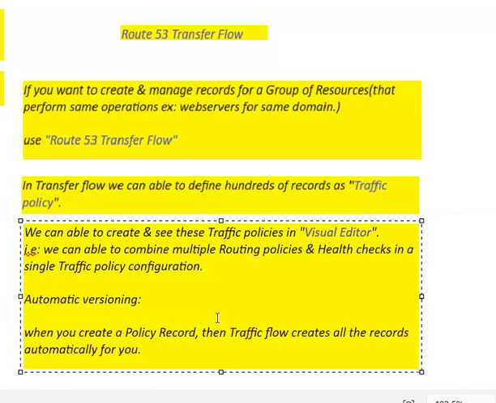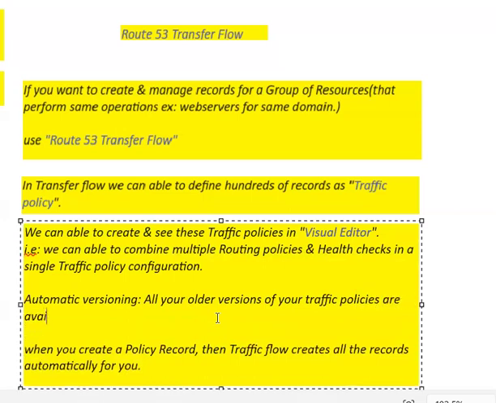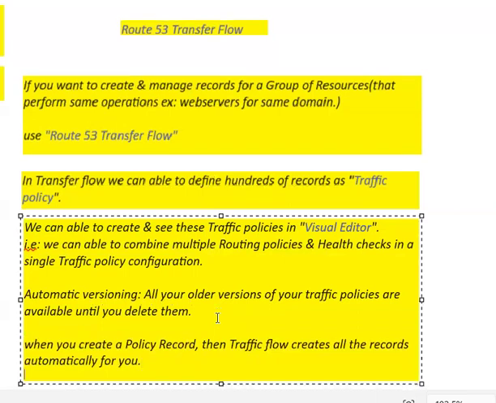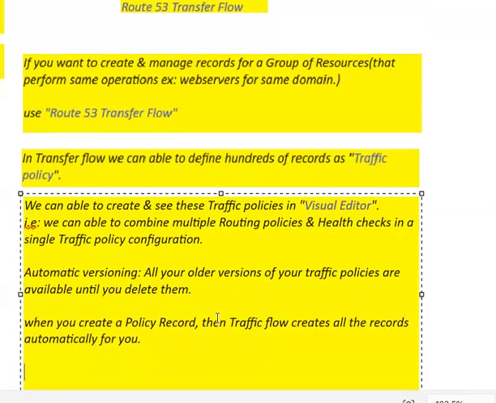Automatic versioning indicates that all the older versions of your traffic policies are available until you delete them. Until you delete them, all the older version policies are available for you.